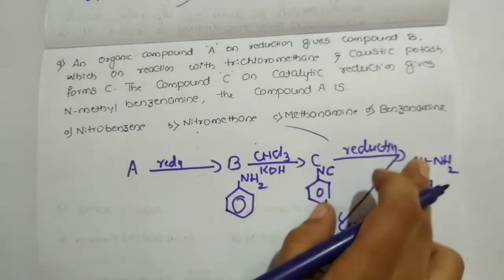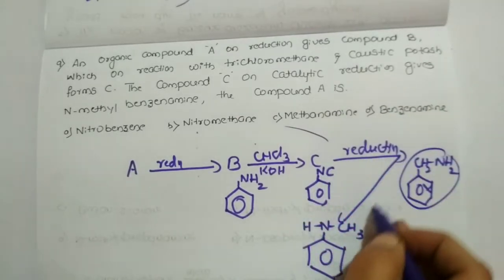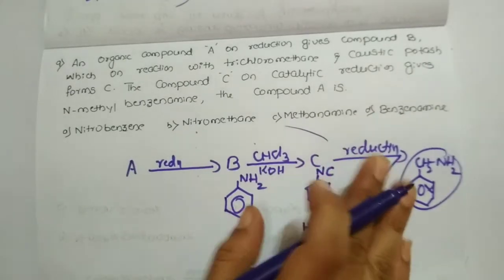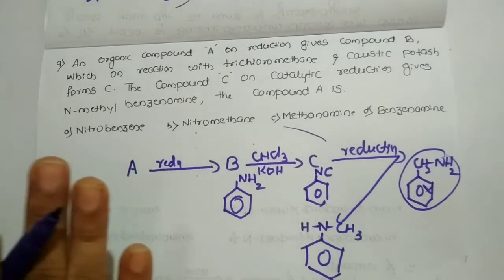Okay, so now it is quite simple. So this upon reduction gives NH with CH3 over here. Not NH2, this upon reduction is going to give NH and CH3. So this is clear. Now we want the compound A.